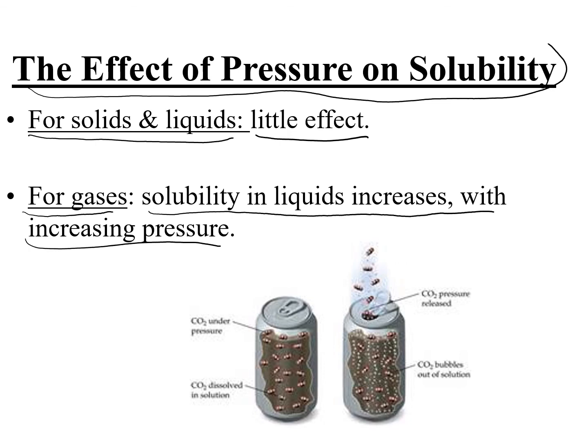As an example, we have a can of soda here. Soda is bottled under pressure because that increases the solubility of the gas, which is carbon dioxide. So we can dissolve more carbon dioxide because of the higher pressure in our solution of soda. When we open the top of it, we release the pressure, so we're coming to atmospheric pressure.